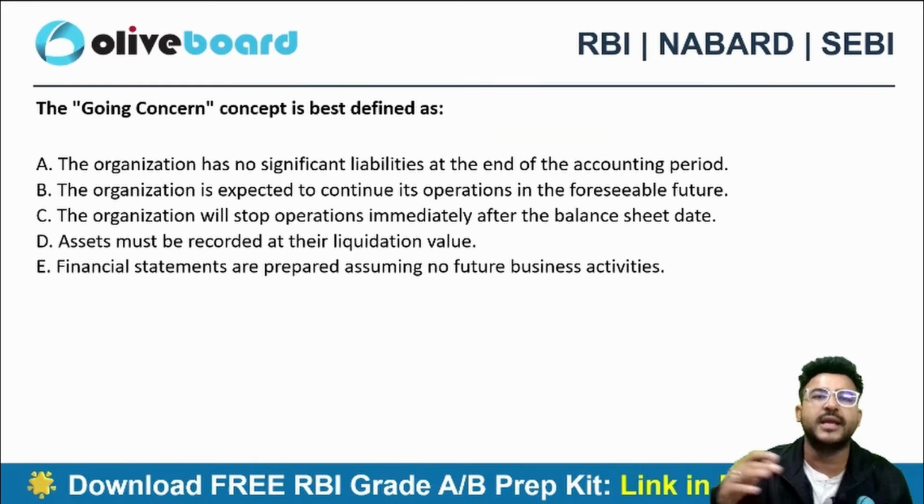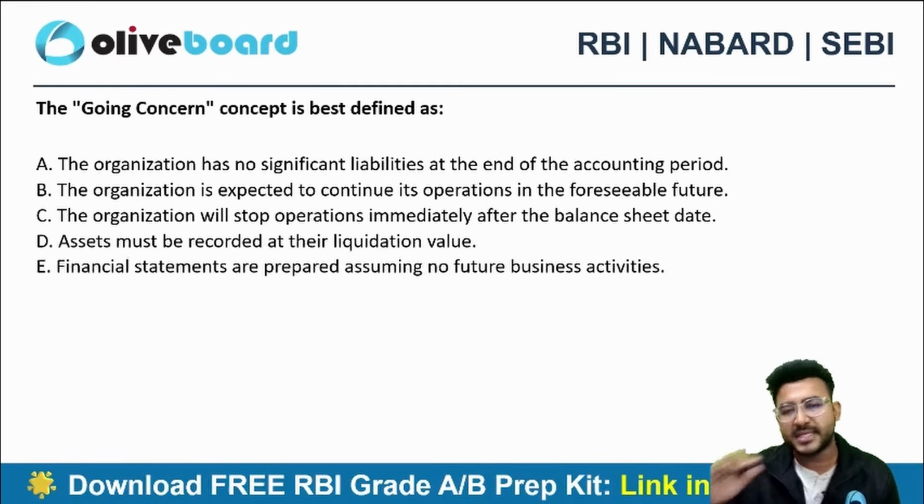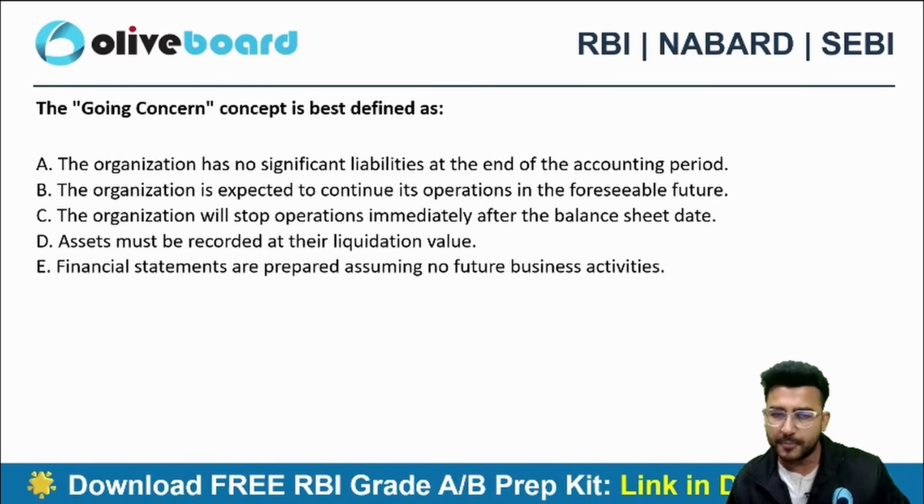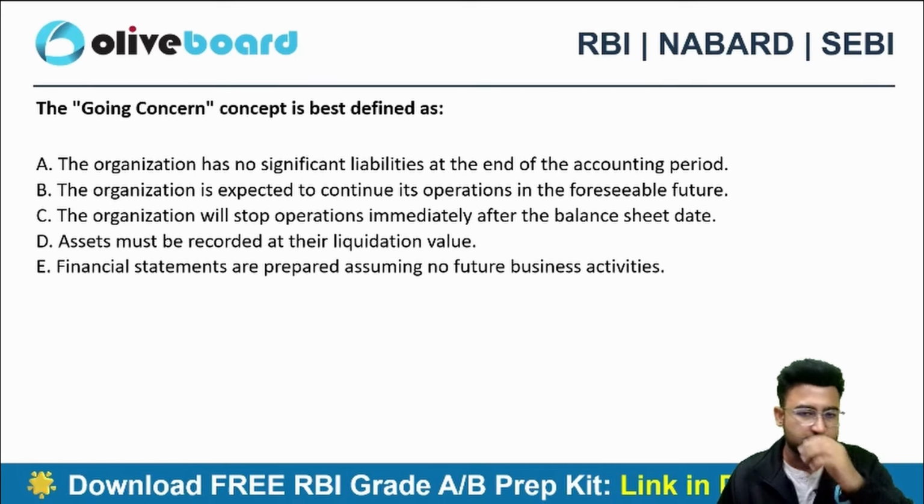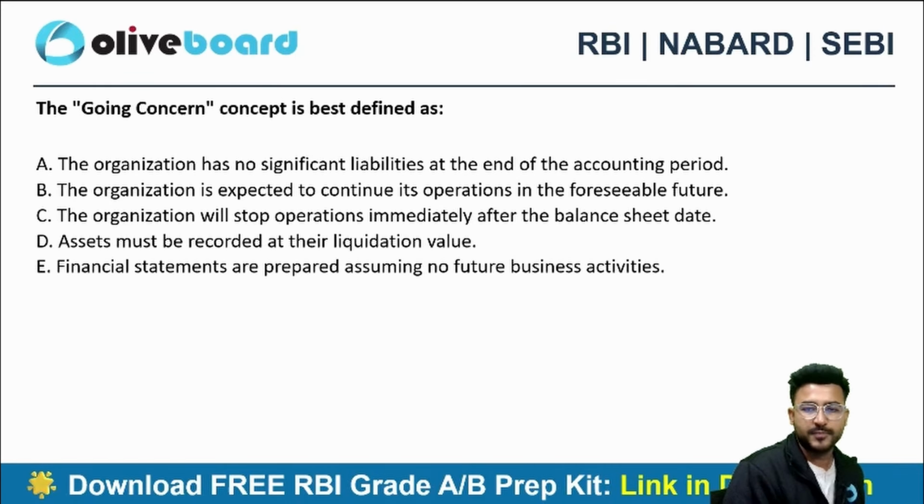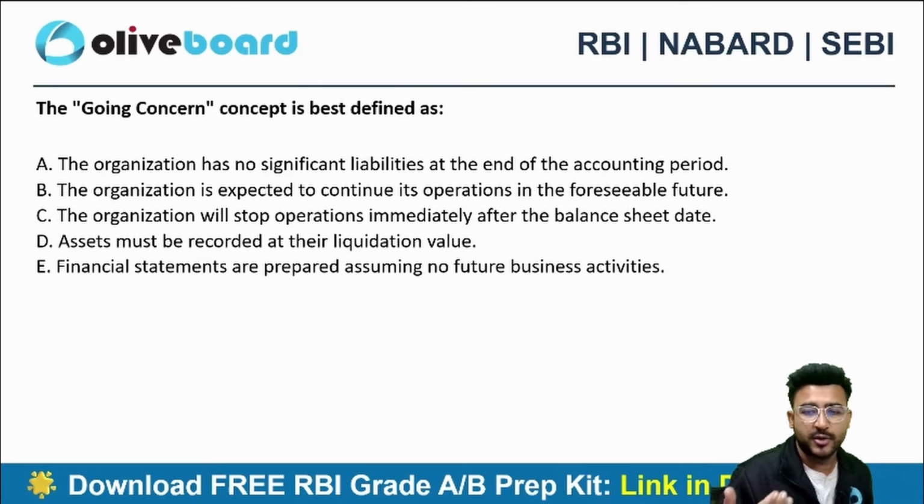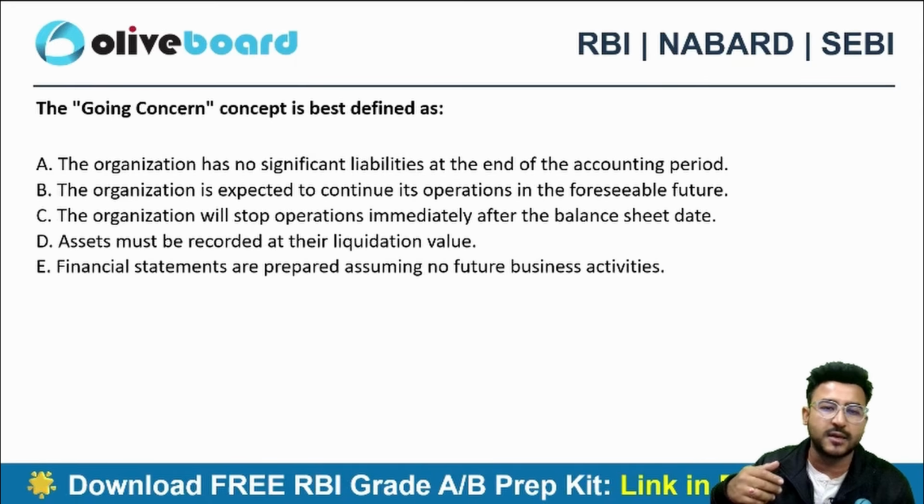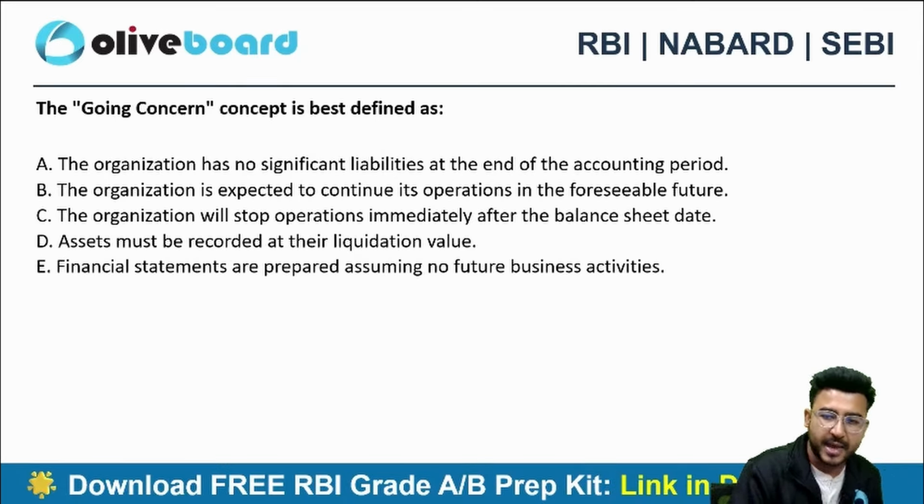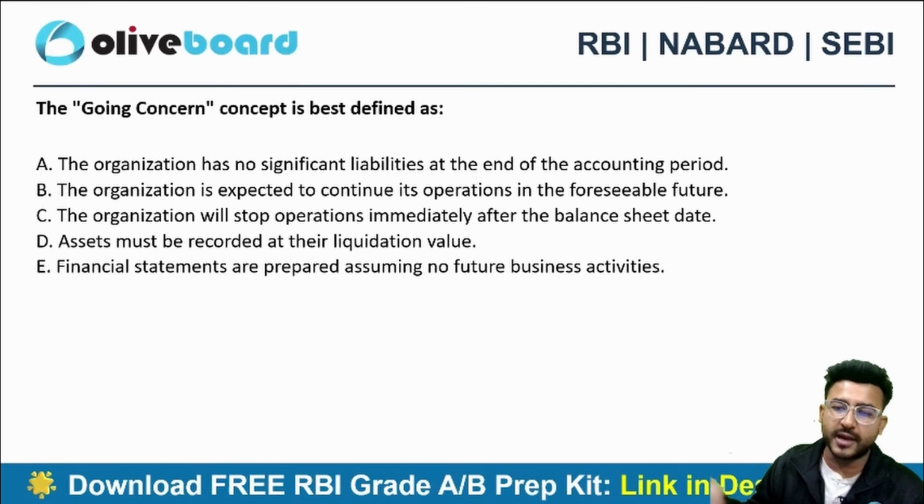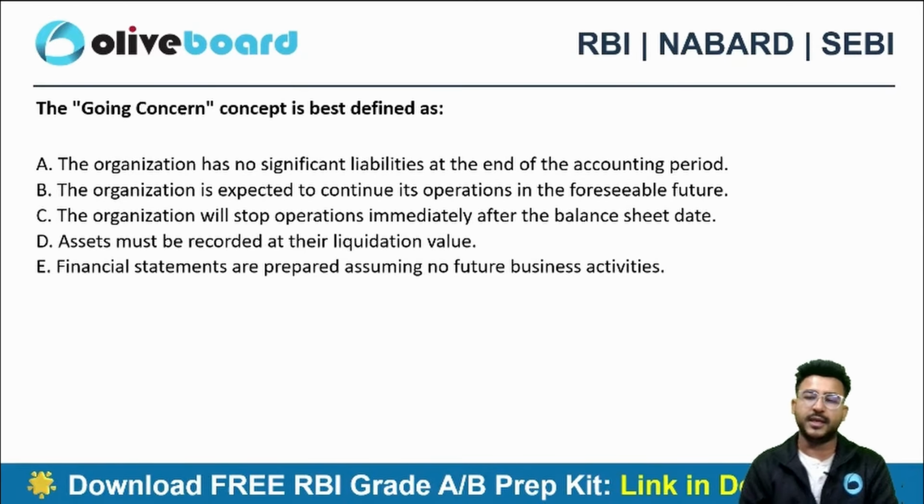Next one: the going concern concept is best defined as what? Option A, organization has no significant liabilities at the end of the accounting period. Option B, organization is expected to continue its operations in the foreseeable future. Option C, the organization will stop operations immediately after the balance sheet date. Option D, assets must be recorded at the liquidation value. Option E, financial statements are prepared assuming no future business activity.